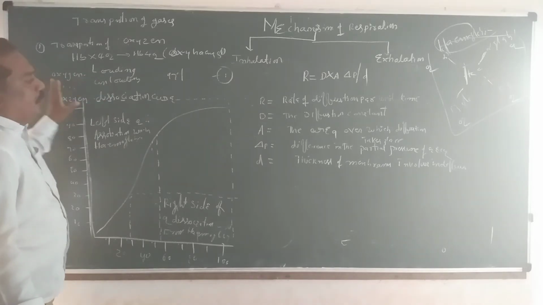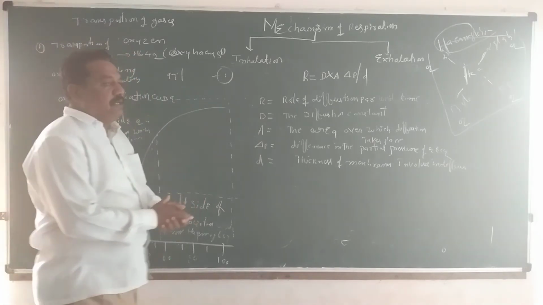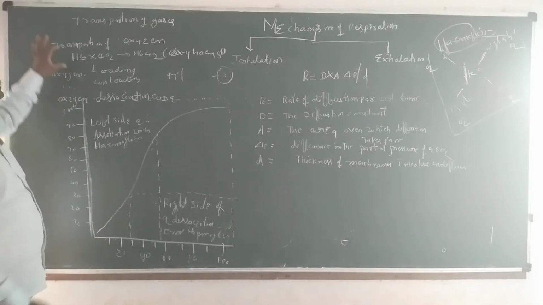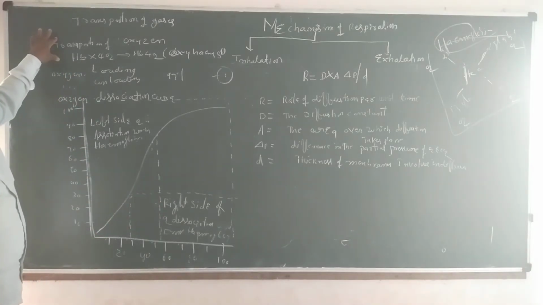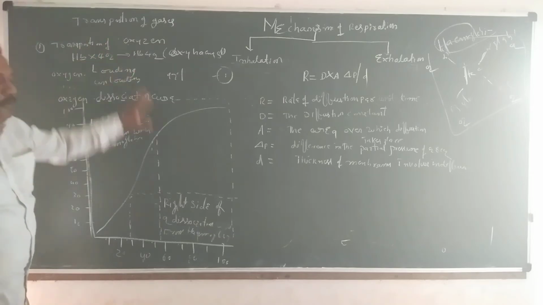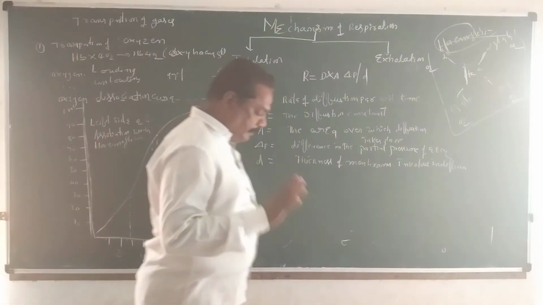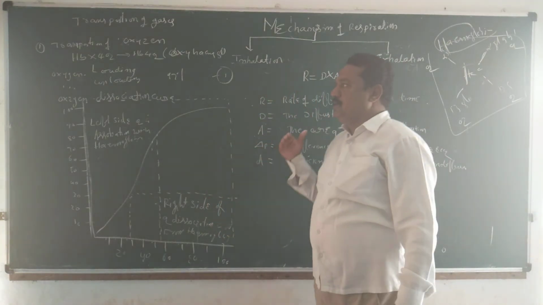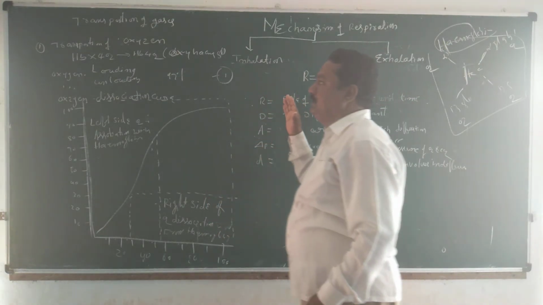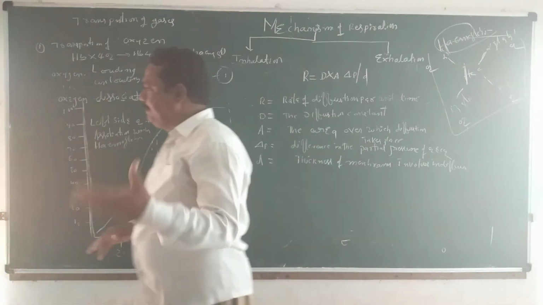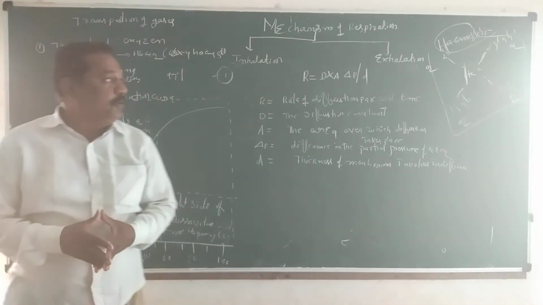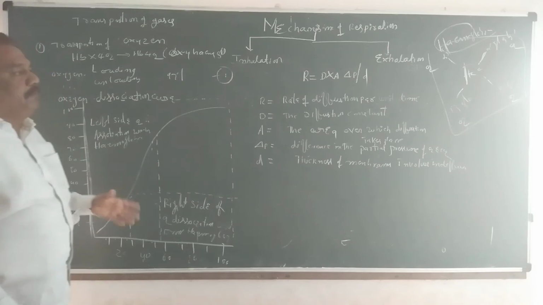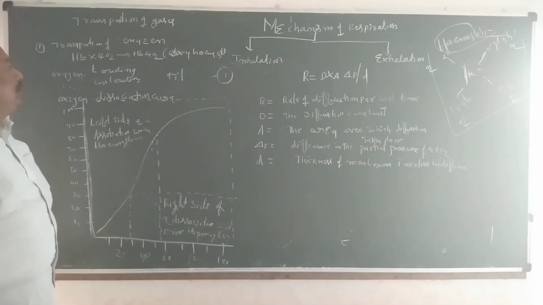Through these two events, loading and unloading, oxygen transportation takes place. Generally, 97% of the oxygen is transported in the form of oxyhemoglobin. Only 3% is transported in the dissolved condition in the plasma. So total oxygen transportation depends mainly on the hemoglobin only. That's why hemoglobin plays the main important role in oxygen transportation.